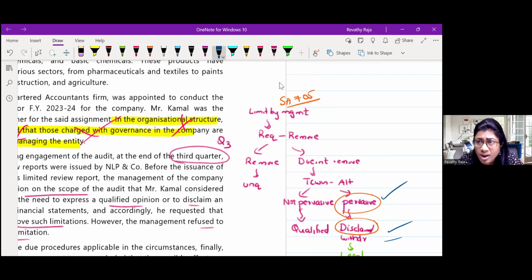If you can't obtain evidence, you either withdraw or give a disclaimer. Either of these is mandatory, no. So is it mandatory or optional to withdraw? If you can't obtain the evidence, it is mandatory that you withdraw or give a disclaimer. Do you understand?